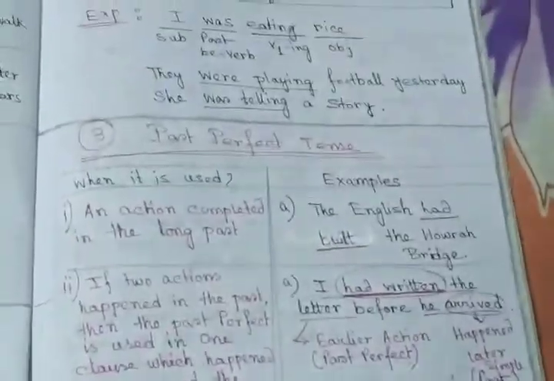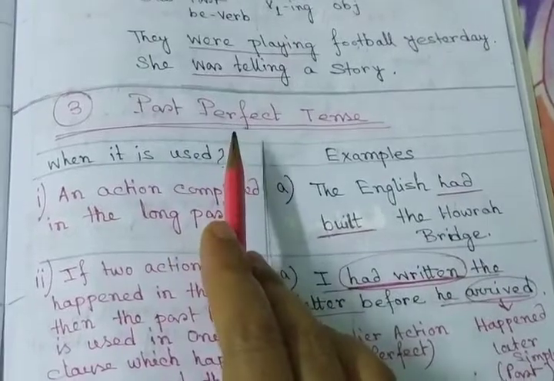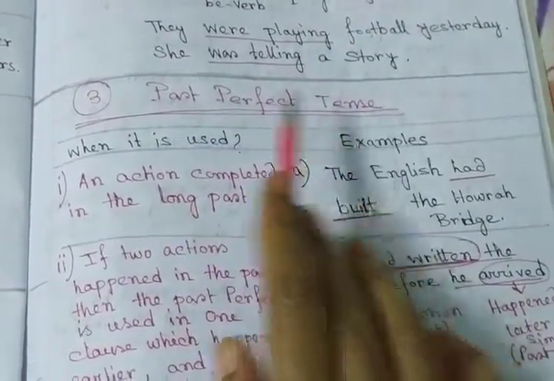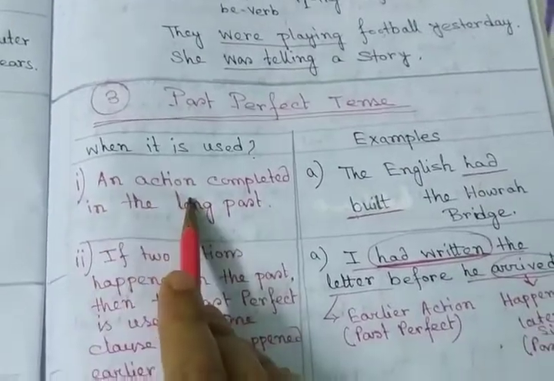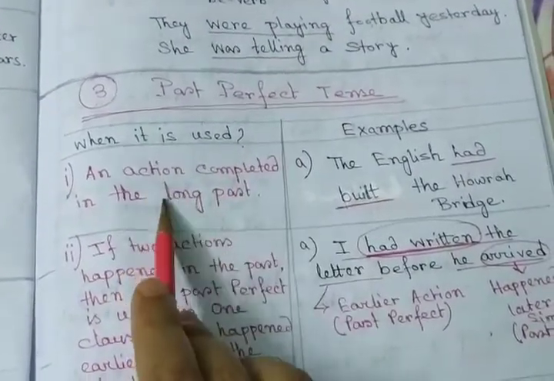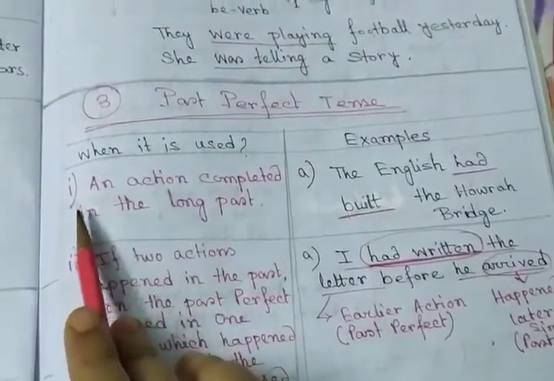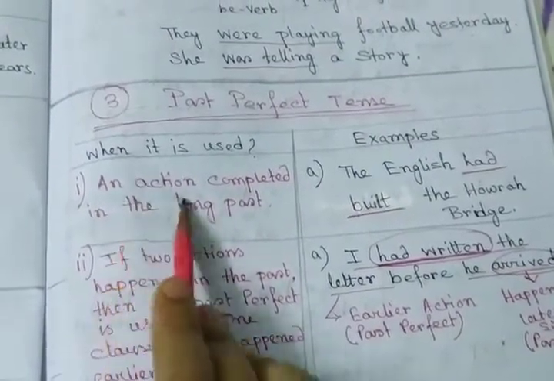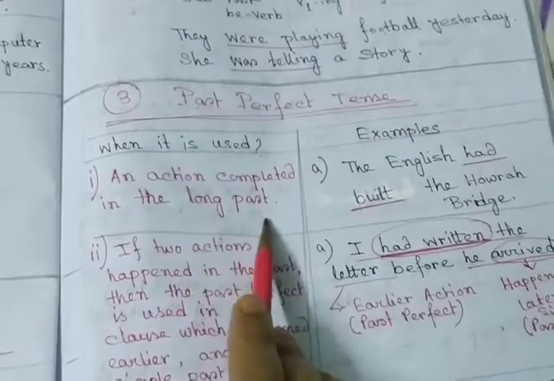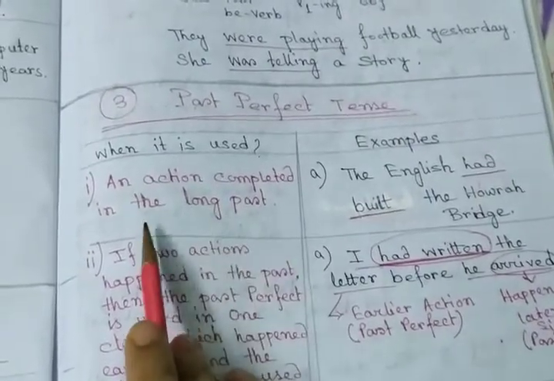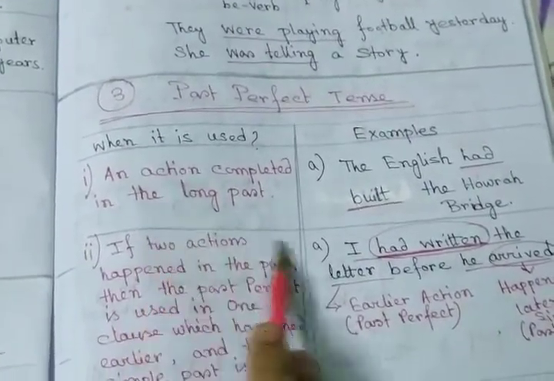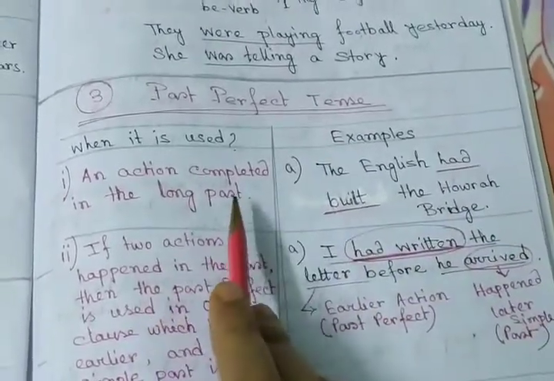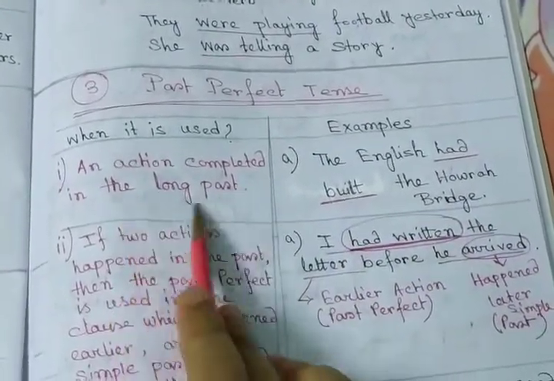Next, the third tense of past tense, that is past perfect tense. This indicates an action that happened in past time and finished in the past also. An action completed in the long past, completed for a long time, not a single minute ago.